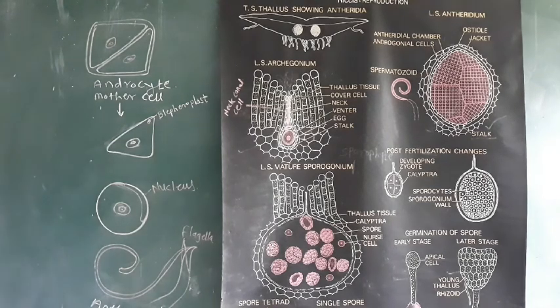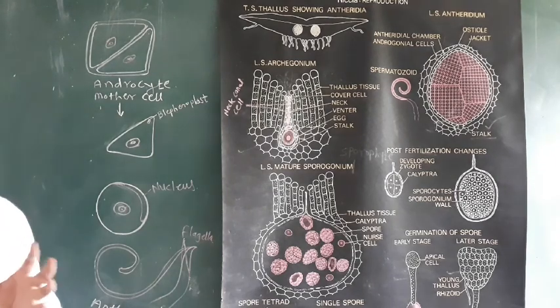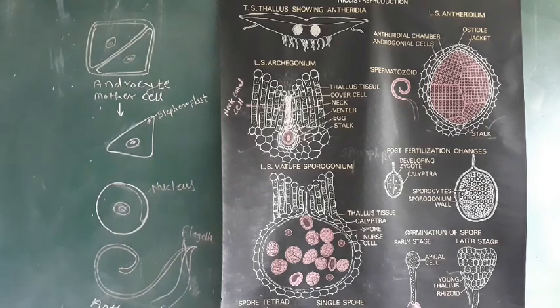Today we will deal with reproduction. Yesterday we saw some part of reproduction, that is vegetative reproduction. In Riccia, it can reproduce by two methods: one is vegetative reproduction and another is sexual reproduction. Vegetative reproduction can take place by fragmentation, by adventitious branches, by persistent growing apices, at the tip of the rhizoids, and by the formation of tubers.